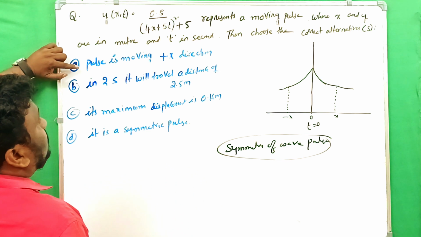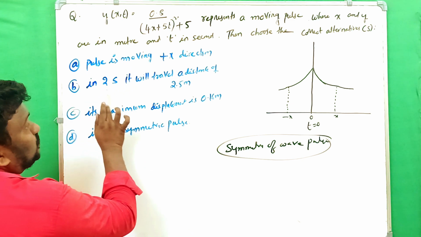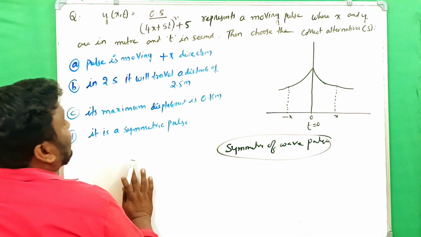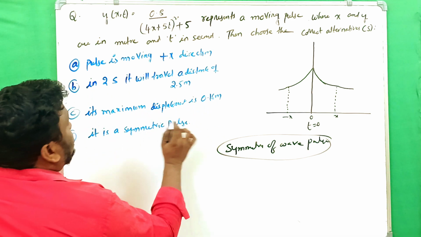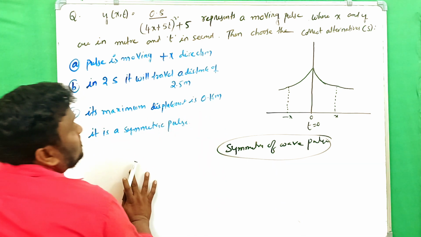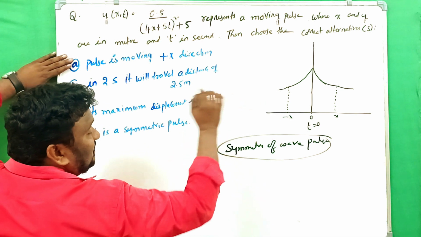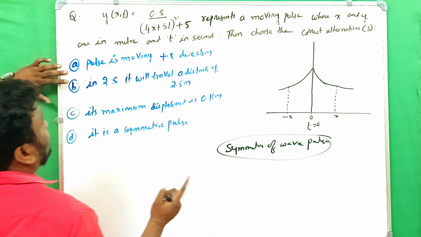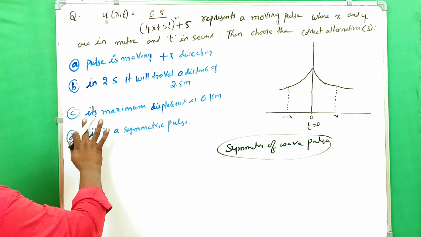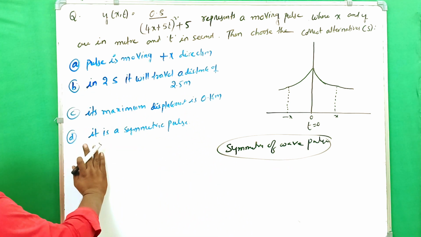First, A: the pulse is moving along the positive x direction. B: in 2 seconds it will traverse a distance of 2.5 meters. C: its maximum displacement is 0.16 meters. D: it is a symmetric pulse. So we have to decide whether it is moving along plus x or minus x. In 2 seconds it should traverse a distance of 2.5 meters, its maximum displacement is 0.16 meters, and it is a symmetric pulse.